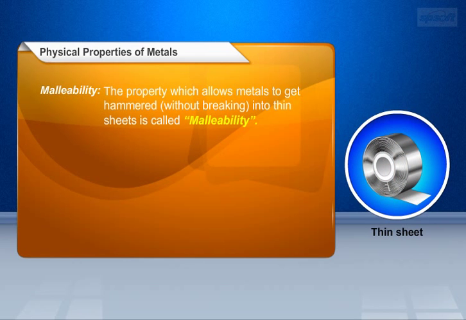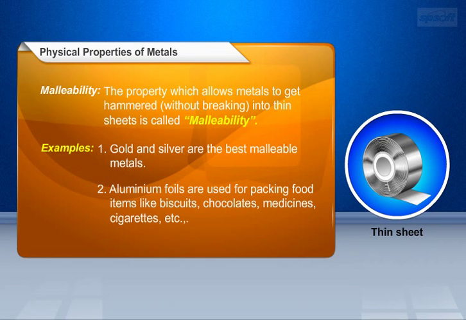Let's start with malleability. The property which allows metals to get hammered without breaking into thin sheets is called malleability. Examples for the metals which are malleable in nature are gold and silver. Aluminium foils are used for packing like biscuits, chocolates, medicines, cigarettes, etc.